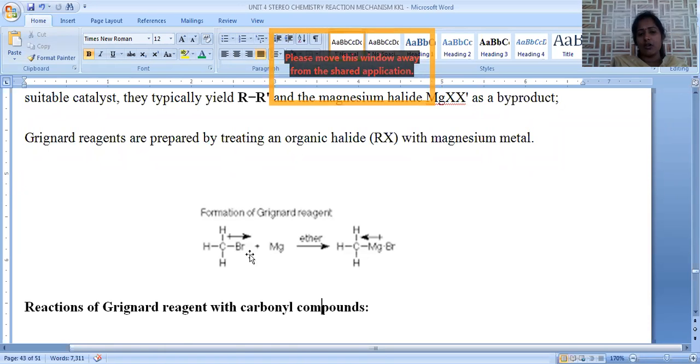If water is added, all the substances are water soluble and product formation is not possible. That's why methyl bromide is added to magnesium metal in ether solvent, and CH3MgBr is formed. CH3MgBr is a simple Grignard reagent.